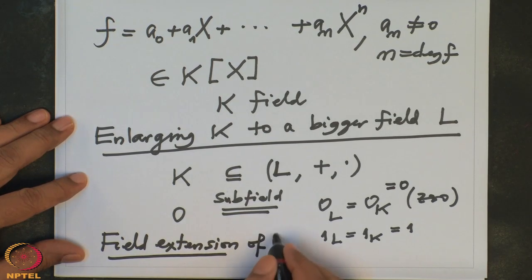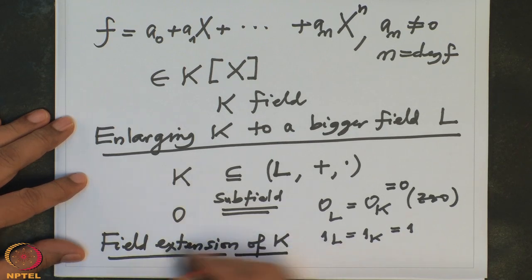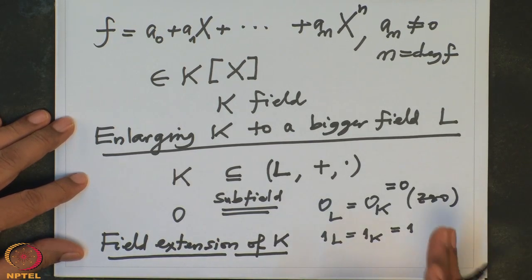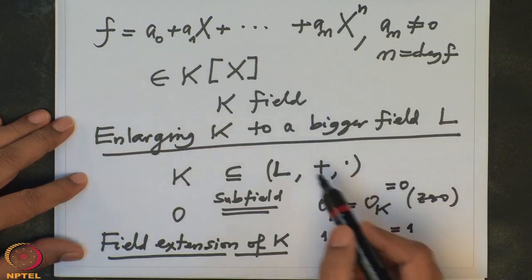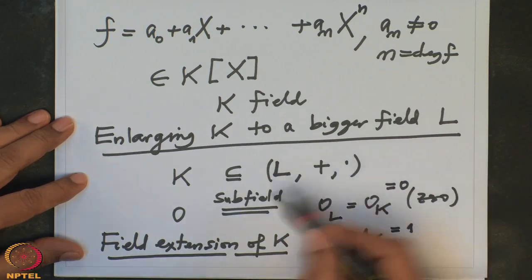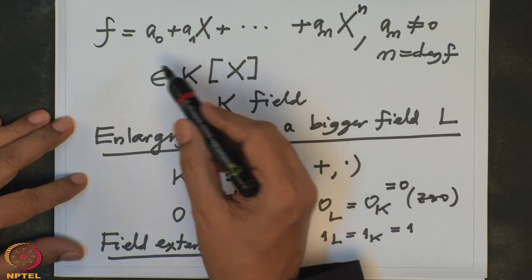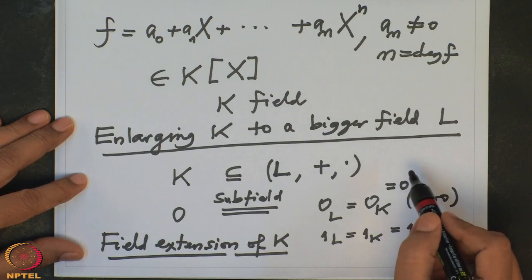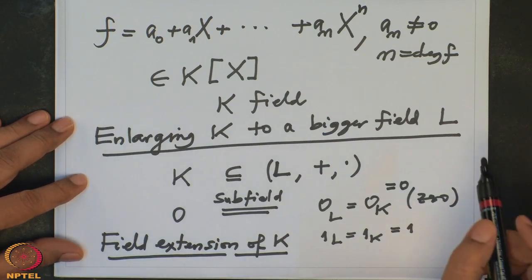So K is a field and L a field extension of K, and then we are given a polynomial f. We are looking for its solutions in this capital L, or even the biggest possible, so that f has a zero there, f has a solution there.